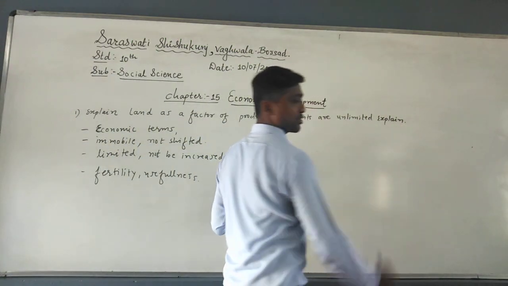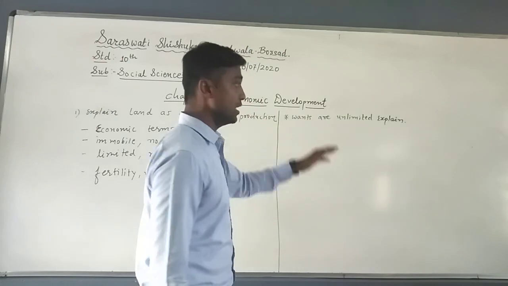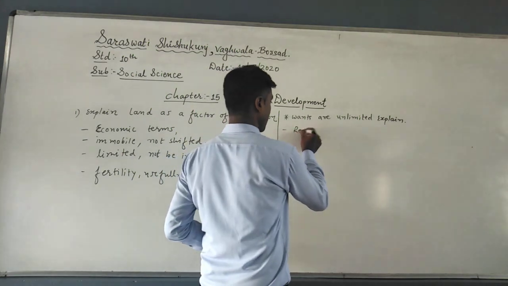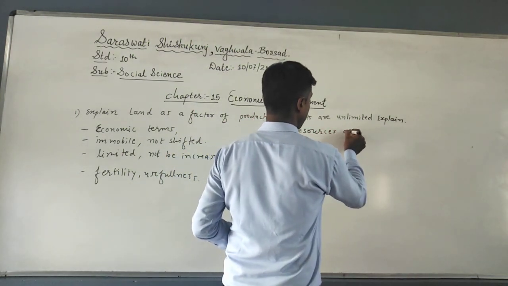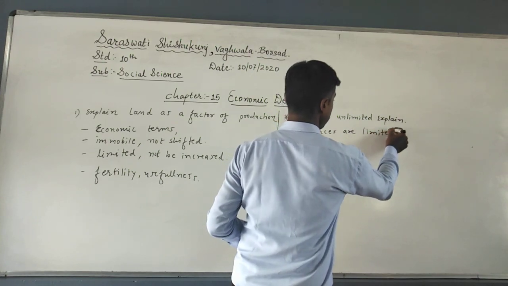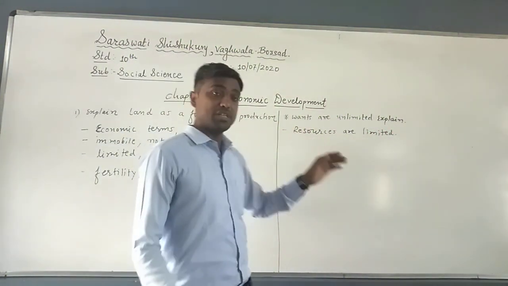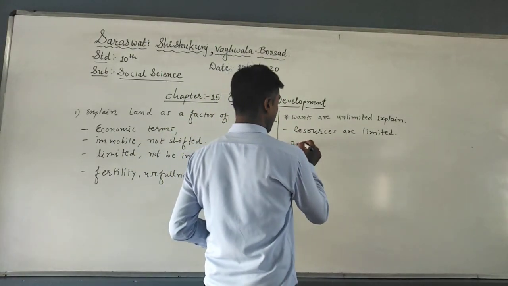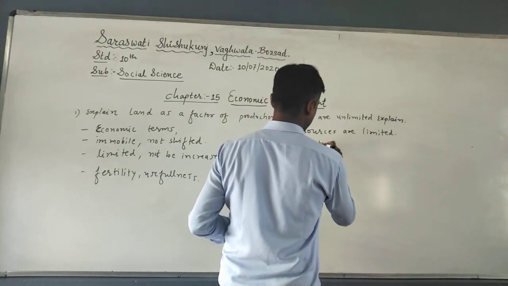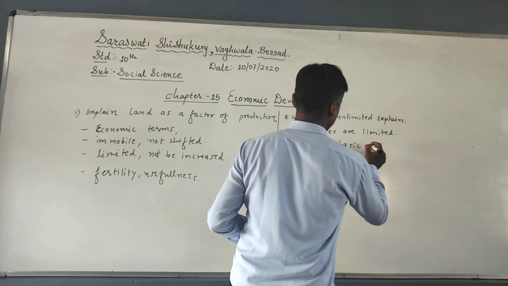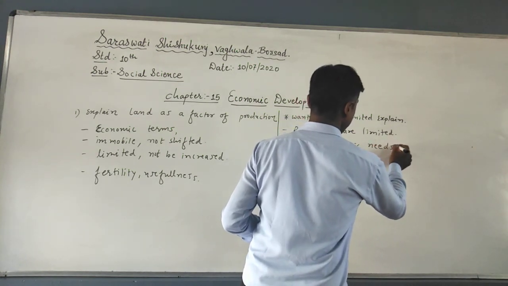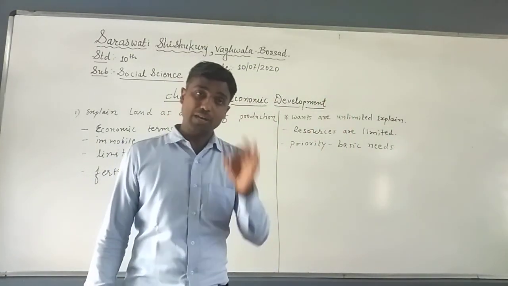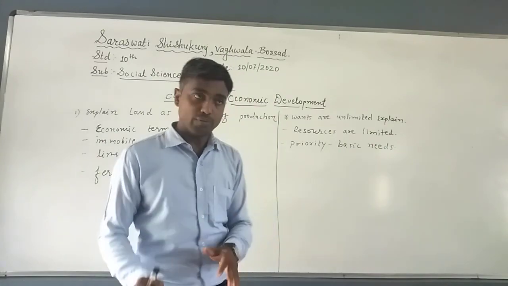Now, wants are unlimited, explain. The second question is that wants are unlimited, explain. You know that wants are unlimited, but to fulfill them the resources are limited. The resources which are natural as well as man-made are limited. So what can we do? We give priority to the basic needs. We will have so many wants, but you give priority to the basic needs. The wants you require first or which are important should be fulfilled first.